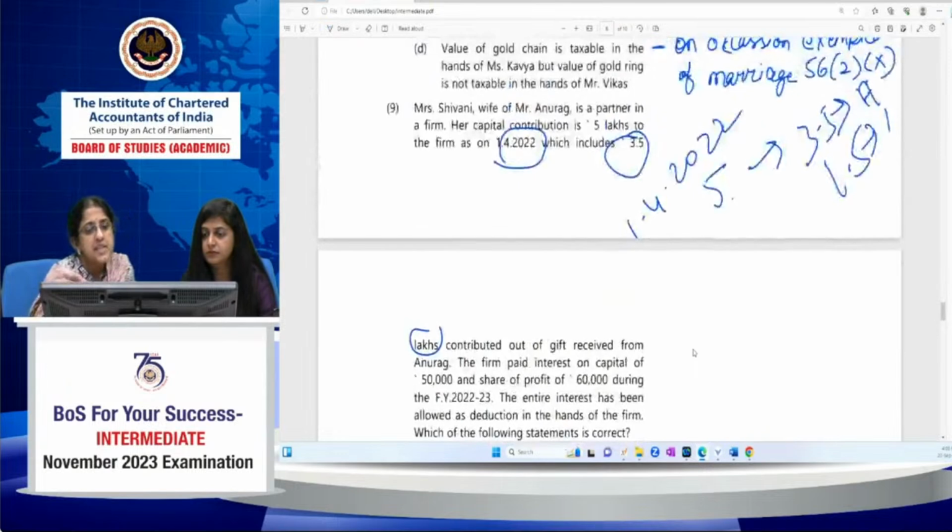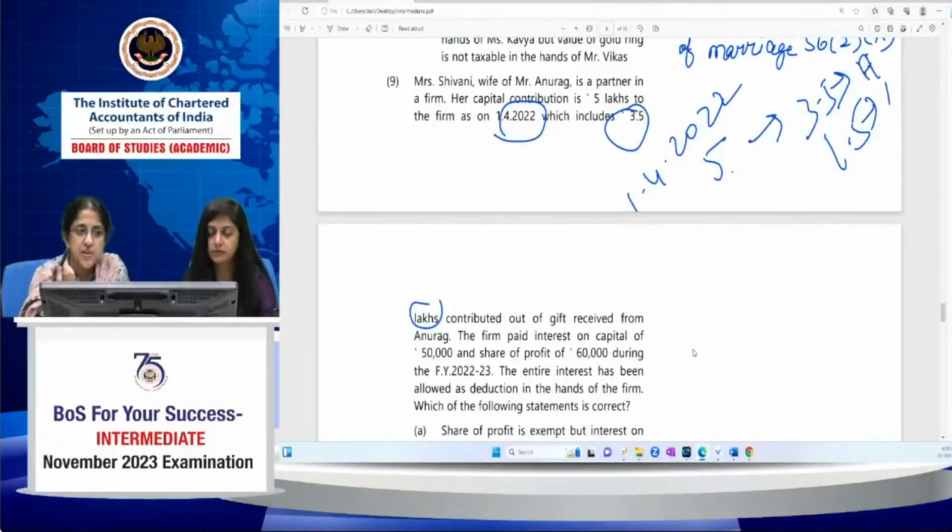Here, first, it's a case of gift or transfer to spouse. In this case, he has transferred cash to his spouse, and she has invested it in the business. So what happens in such a case? What is the general provision for clubbing? If you give anything to your spouse without adequate consideration or in consideration to live apart, then income from such asset is includable in the hands of the transferor spouse, in the hands of the husband.